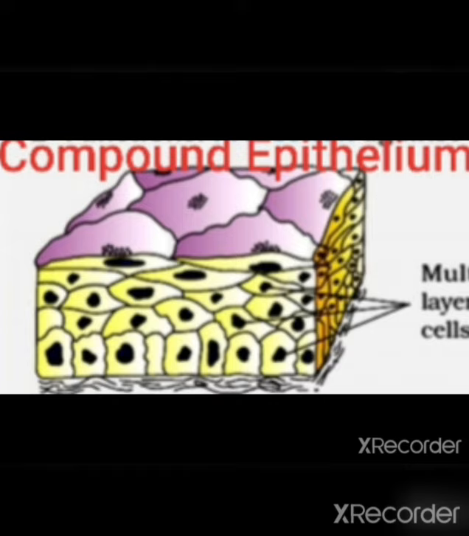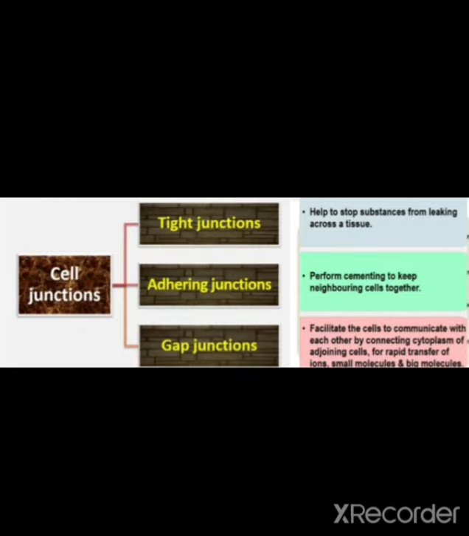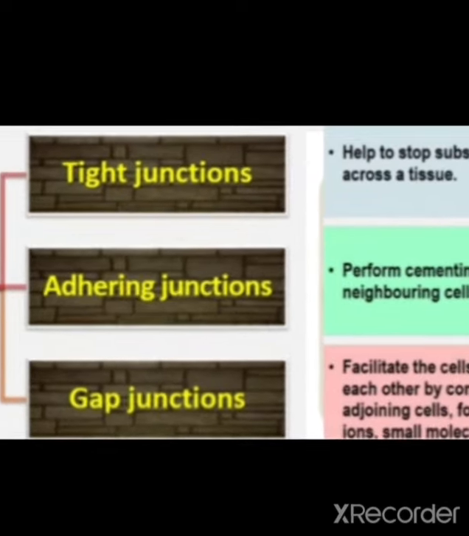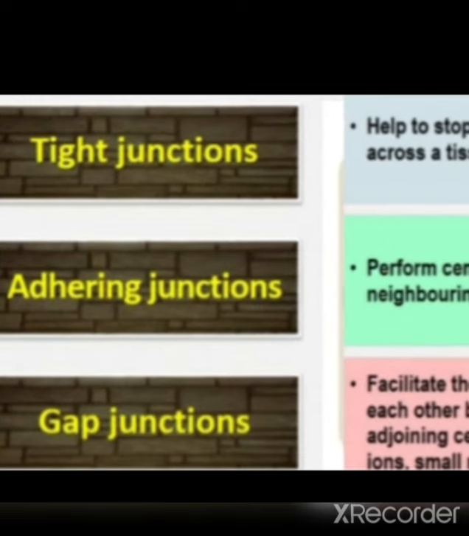All cells in epithelium are held together with a little intercellular material. In animal tissue, specialized junctions provide both structural and functional links between individual cells. Types of cell junctions found in the epithelium and other tissues are called tight junction, adhering junction, and gap junction.